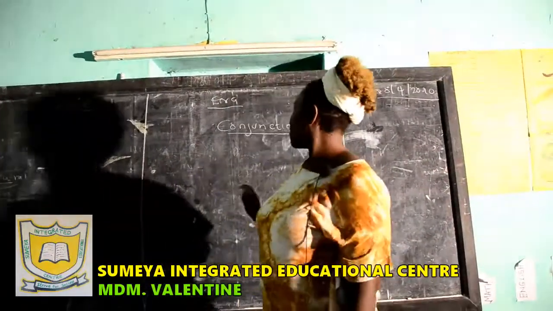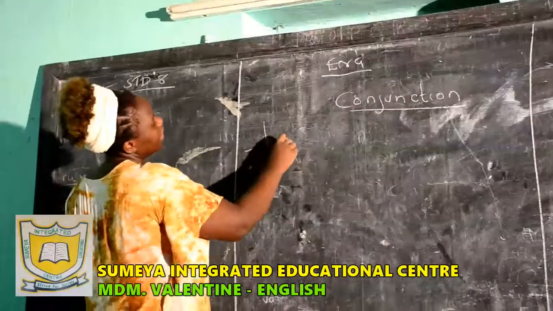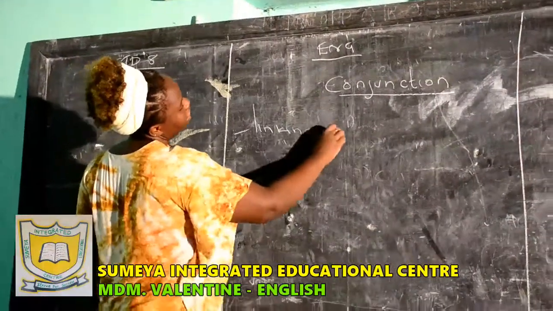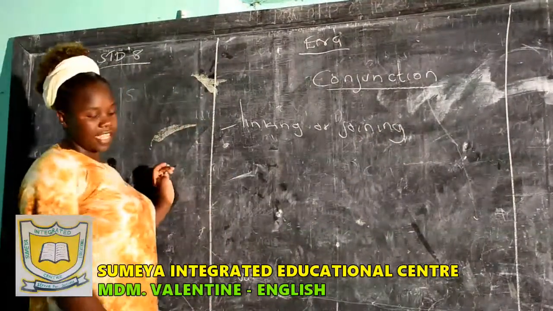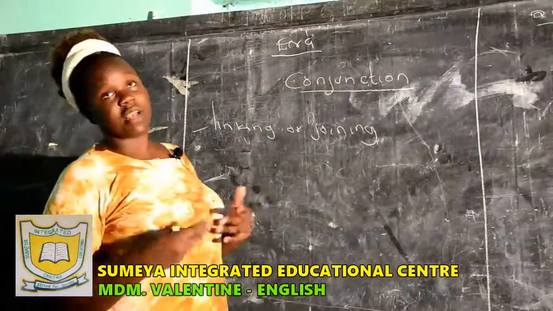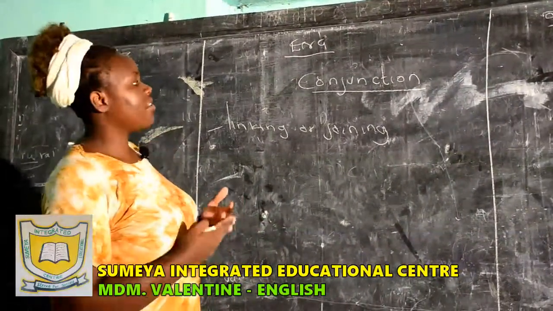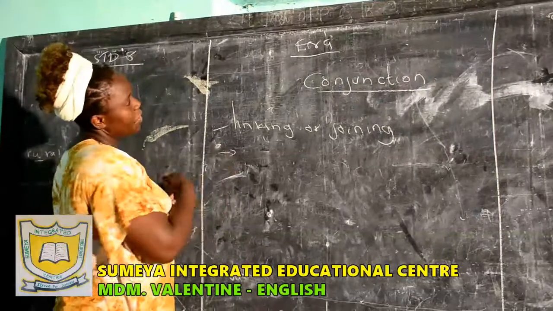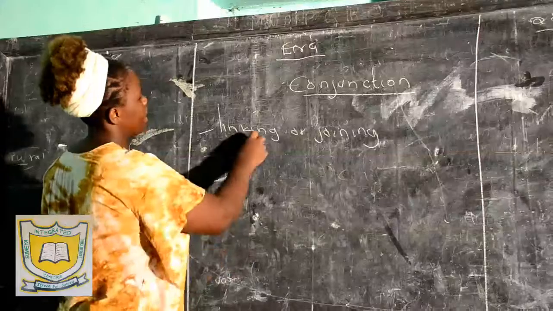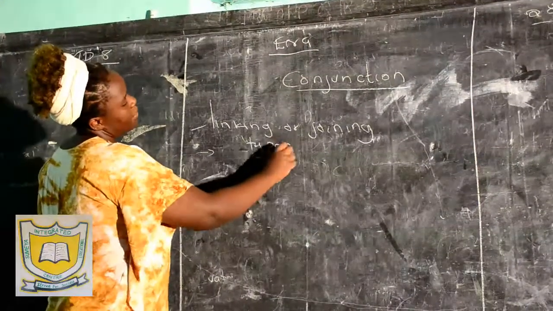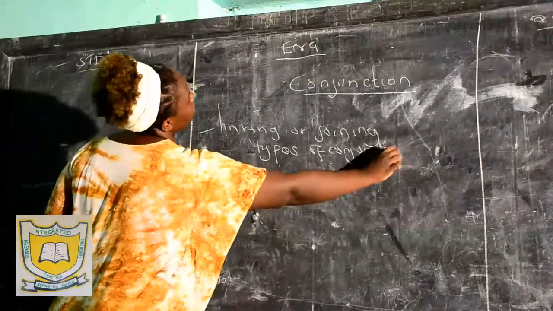So what are conjunctions? Conjunctions are also called linking or joining words. They join two parts of a sentence, two parts of a phrase, or words to words. So when we talk about conjunctions, we say they are linking or joining words, and we have different types of conjunctions, like 6 or 7 types.